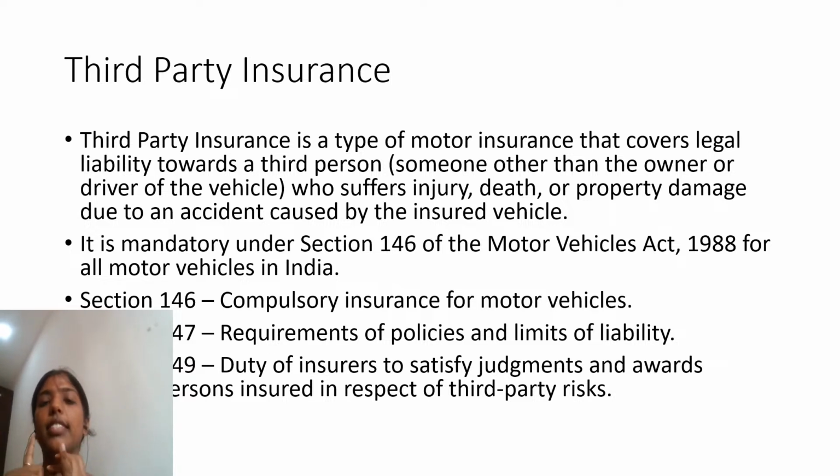Coming on to Section 147, it deals with the requirements of policies and limits of liability. That means the requirements of this insurance policy and the limits of liability are discussed in Section 147 of the MV Act.